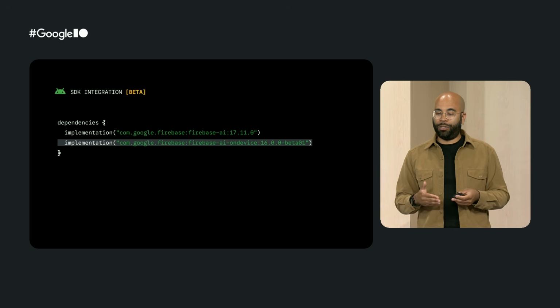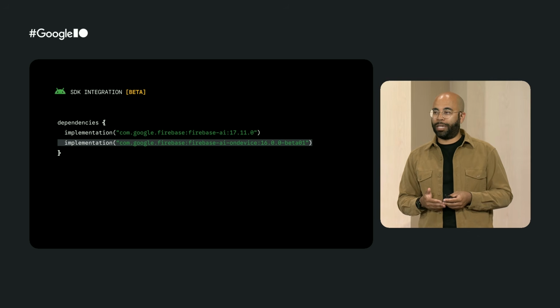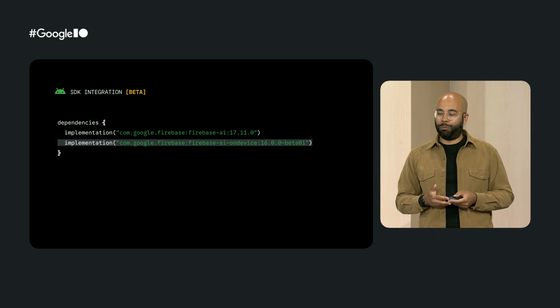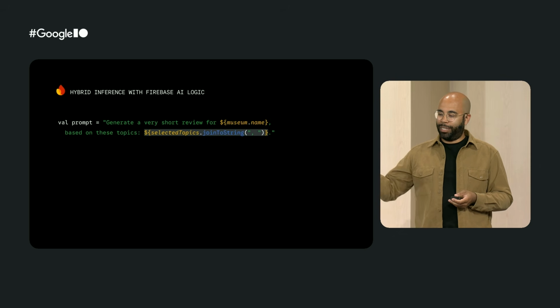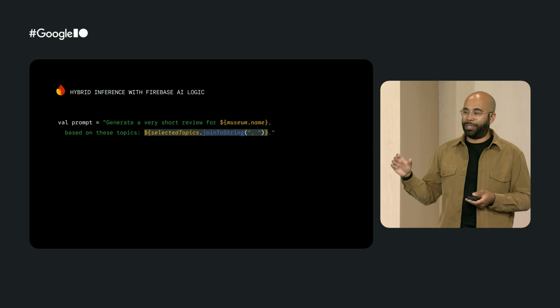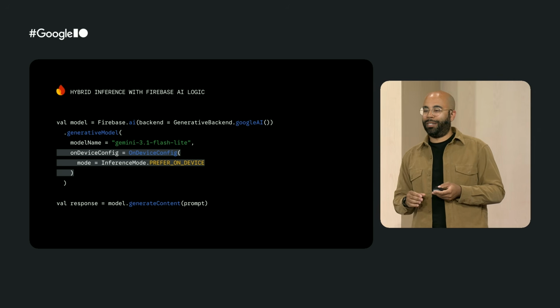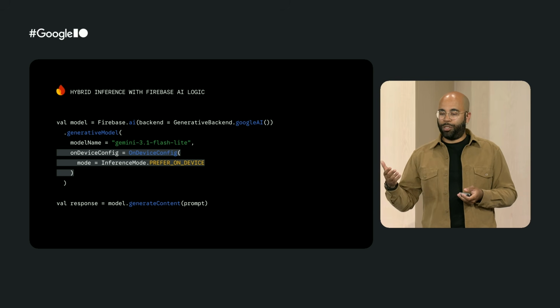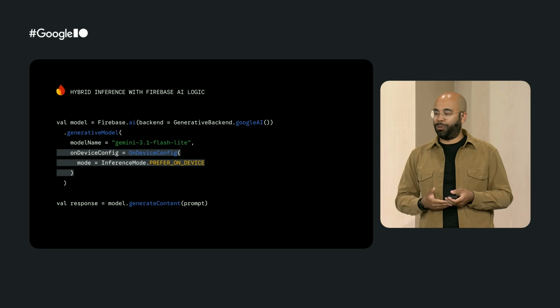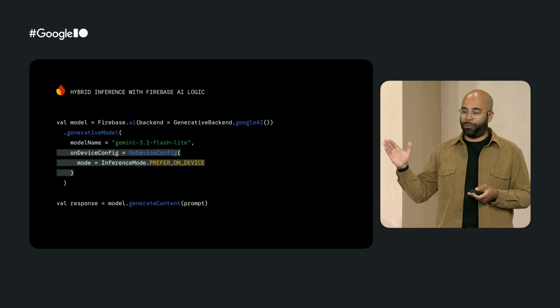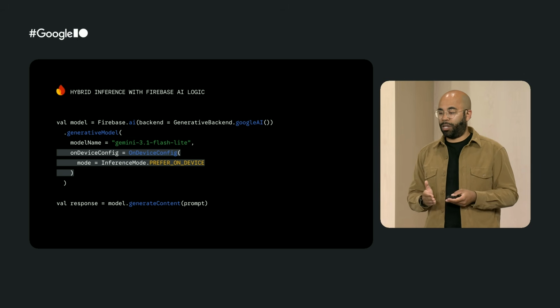To build this, we are using the latest API from Firebase AI Logic. You need to add the on-device Gradle dependency to your project. Then you can see here that we generate a review with a prompt that is interpolating the selected topics. And when we instantiate the model, we pass an on-device config object, where we define the inference mode that we want to use. Here we are saying prefer on-device, so we will prioritize on-device inference.